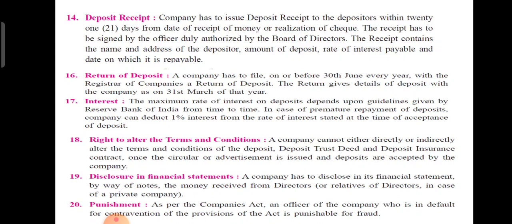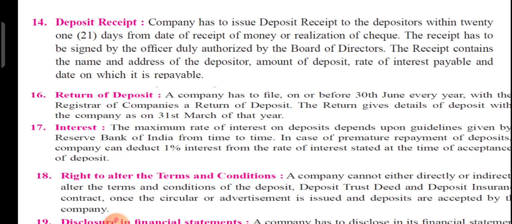Next is the deposit receipt. The company has to issue the deposit receipt to the depositor within 21 days from the date of receipt of money in check, meaning if the check is realized or cash is received. The receipt has to be signed by officers duly authorized by the board of directors, and it contains the name and address of the depositor, amount of deposit, rate of interest payable, and the date on which it is repayable, meaning redeemed to the deposit holder.